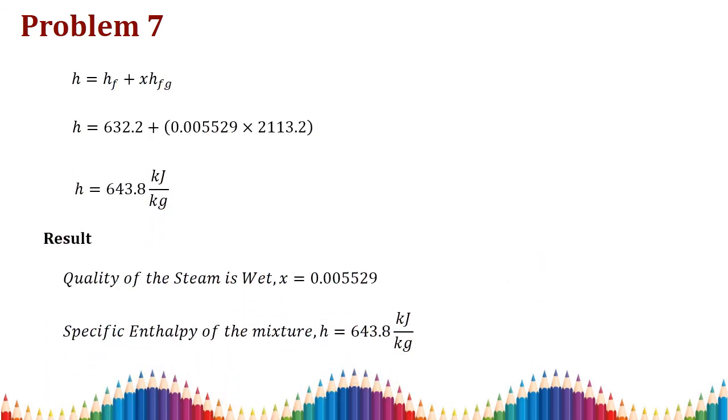And we need to find out the enthalpy here. The condition of the steam is wet, so you have to take h equal to hf plus x into hfg. The hf and hfg values are already taken from the steam table at 150 degrees Celsius. You substitute all those values, with x from the previous slide, where we found the condition is wet from the dryness fraction relation. Your final result is h equal to 643.8 kilojoule per kilogram. So as a result, the steam is wet, x equals 0.005529, and the specific enthalpy of the mixture is 643.8 kilojoule per kilogram.